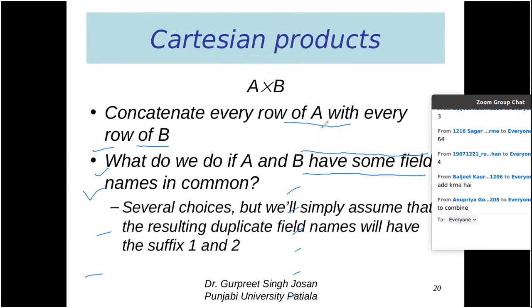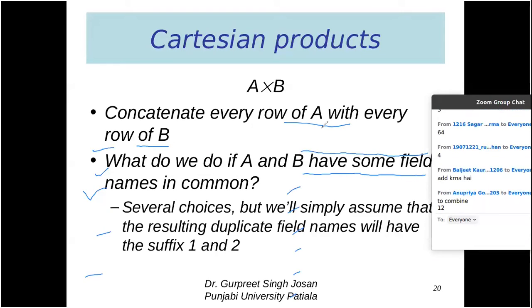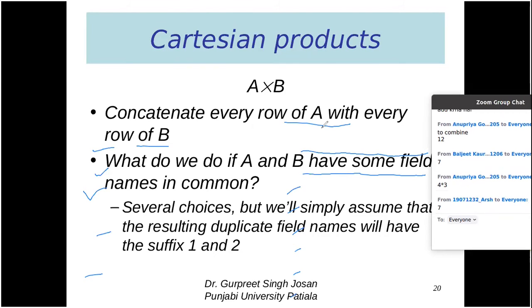If A contains 4 columns and B contains 3 columns, what will be the resulting number of columns? 12, how? It is 7. 4 plus 3. 4 columns of A, 3 columns of B. We are concatenating them, and we are creating a table which contains 7 columns.